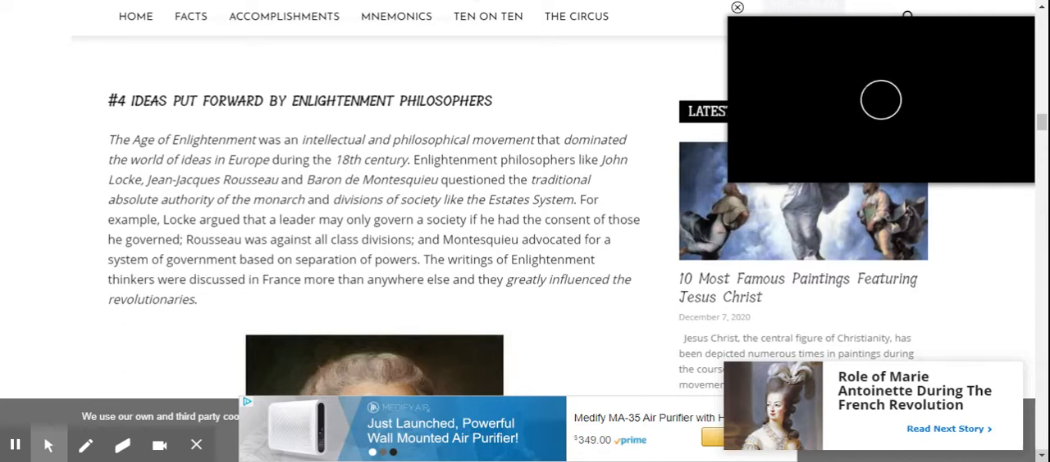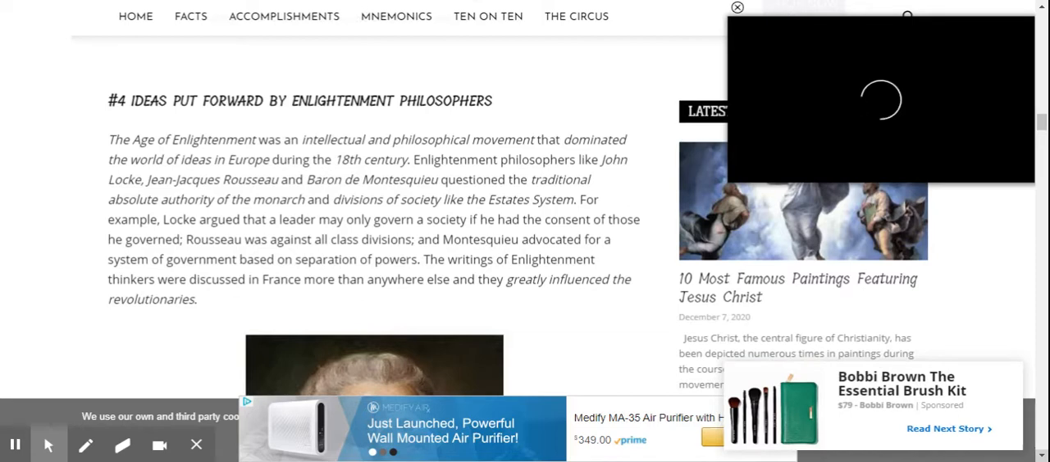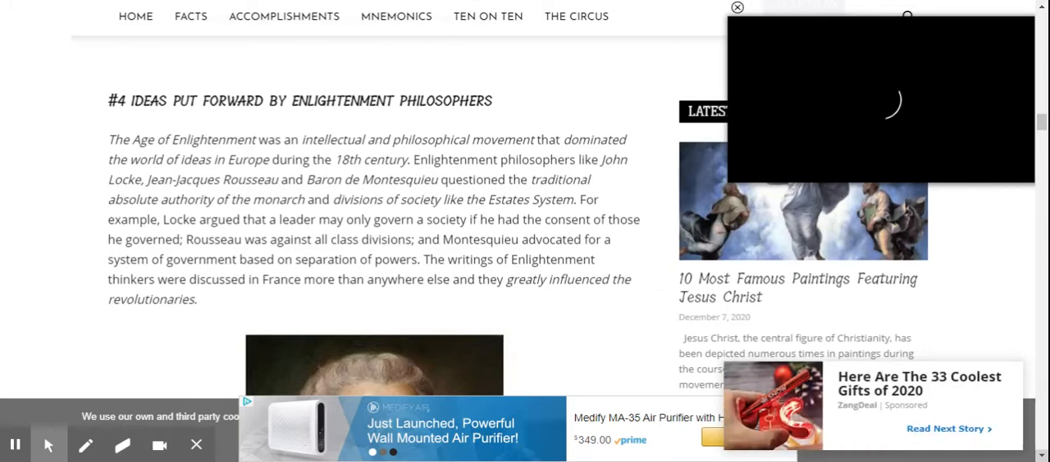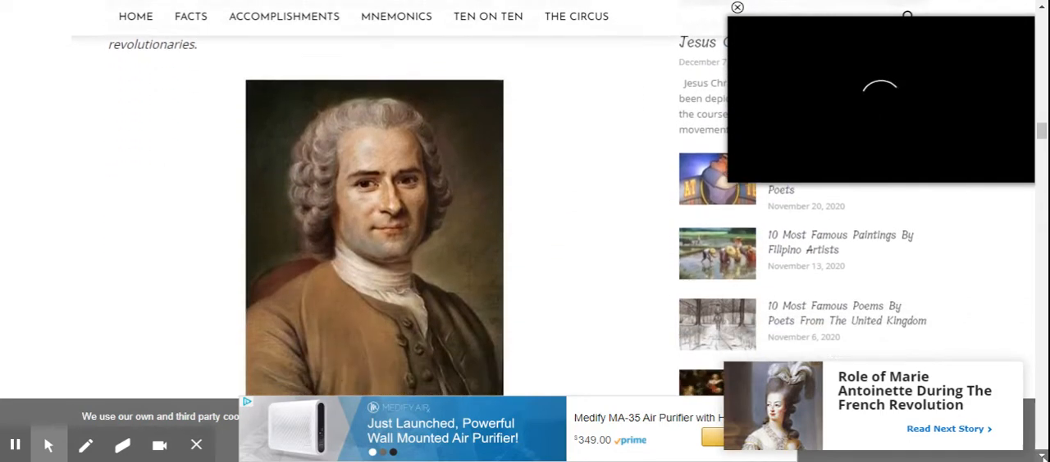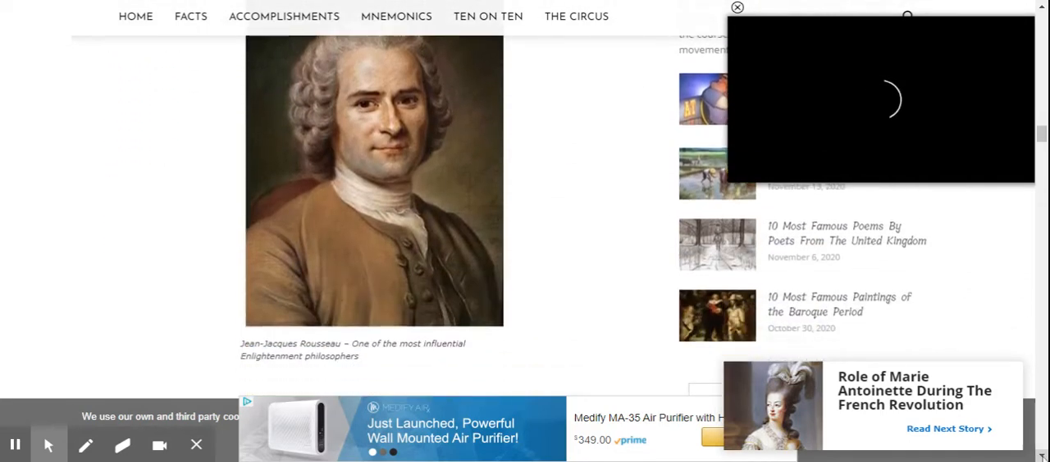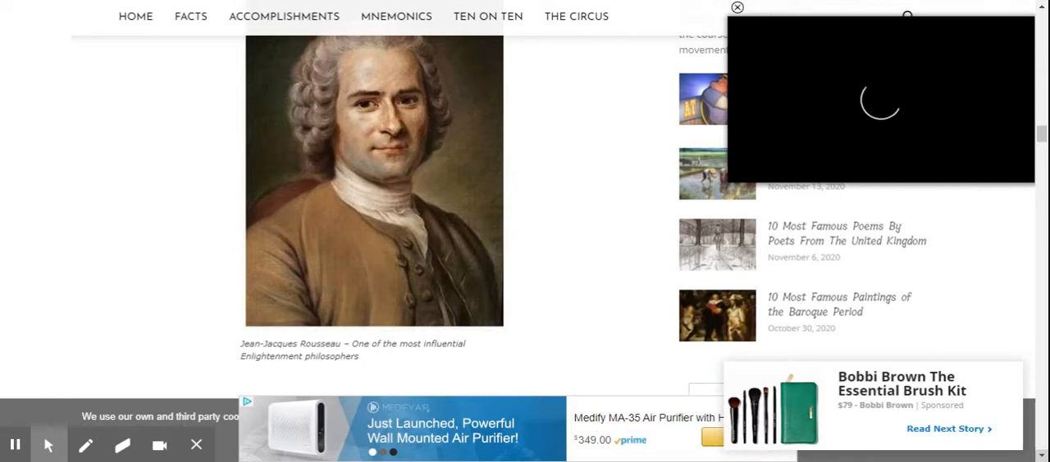For example, Locke argued that a leader may only govern a society if he had the consent of those he governed. Rousseau was against all class divisions, and Montesquieu advocated for a system of government based on separation of powers. The writings of Enlightenment thinkers were discussed in France more than anywhere else, and they greatly influenced the revolutionaries. So that's Rousseau, which you learned about in chapter 6.